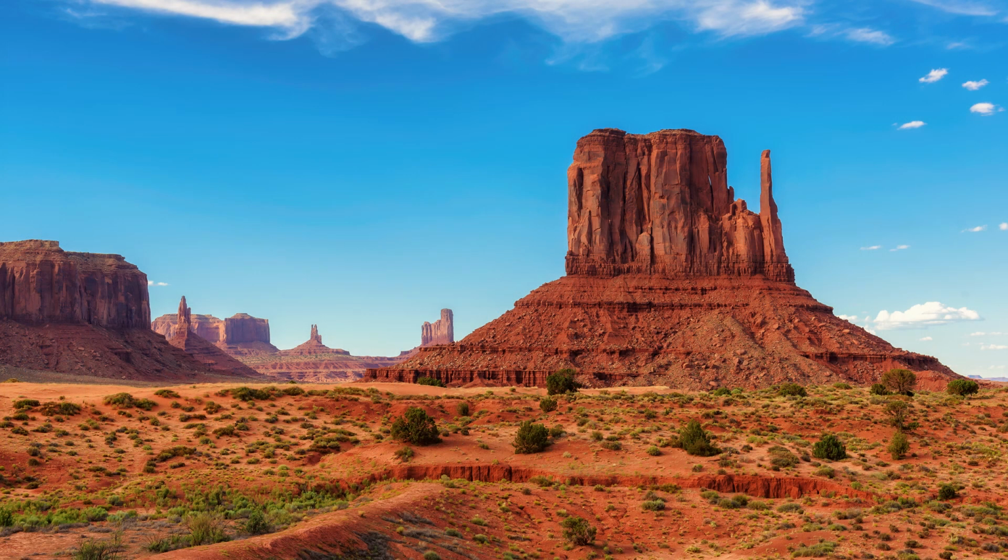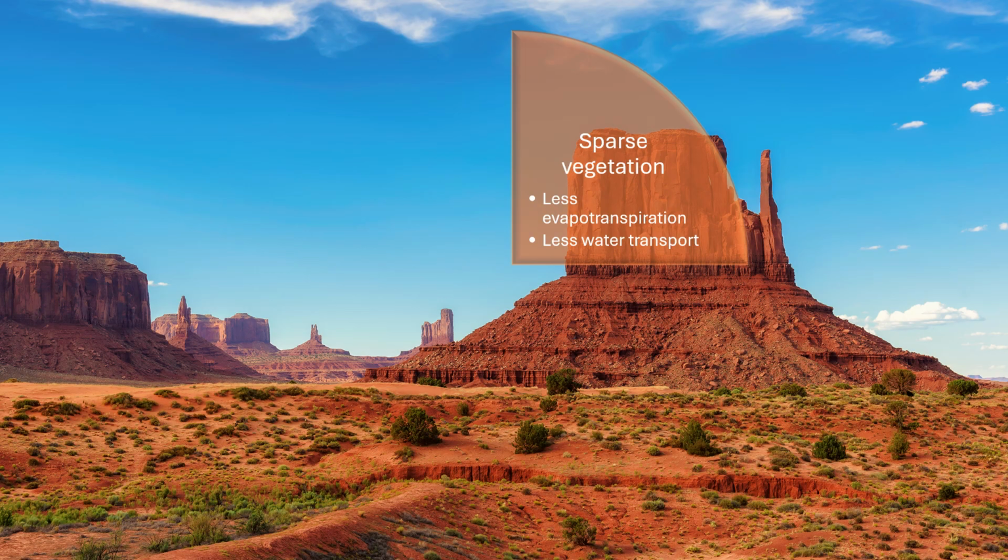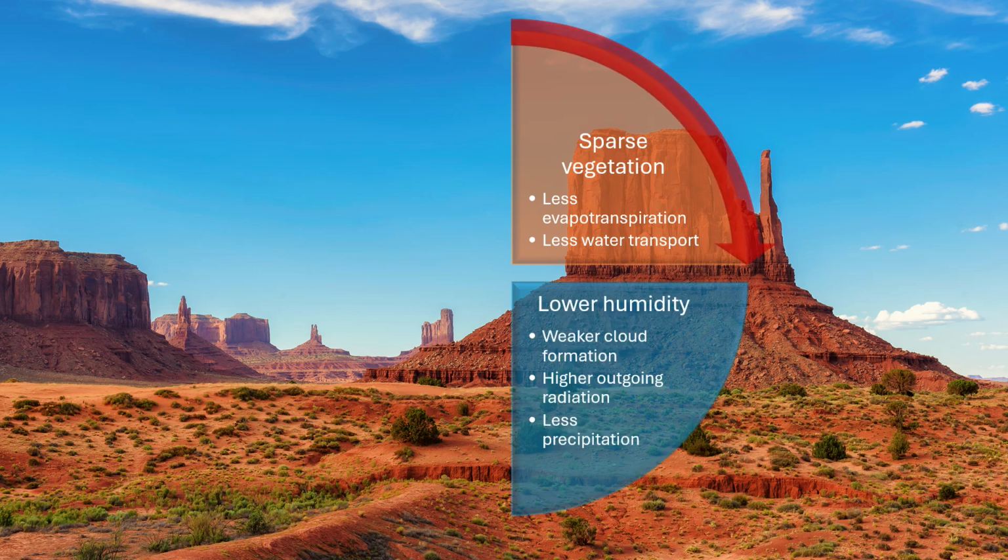The climate system is complex. There are many processes influencing global temperature, and many of them are connected. Sparse vegetation and dry conditions reduce evapotranspiration and atmospheric moisture transport. This often leads to lower humidity, weaker cloud formation in some regions, and changes in the surface energy balance. Under these conditions, more energy can escape directly from the surface to space, while reduced moisture transport also limits precipitation and water availability for vegetation.